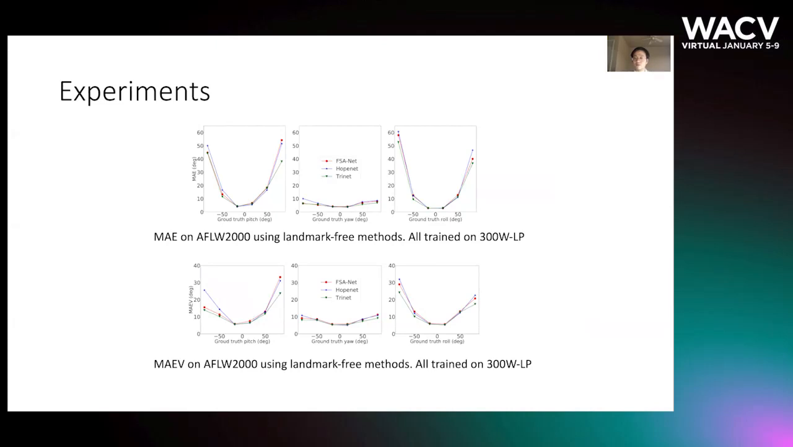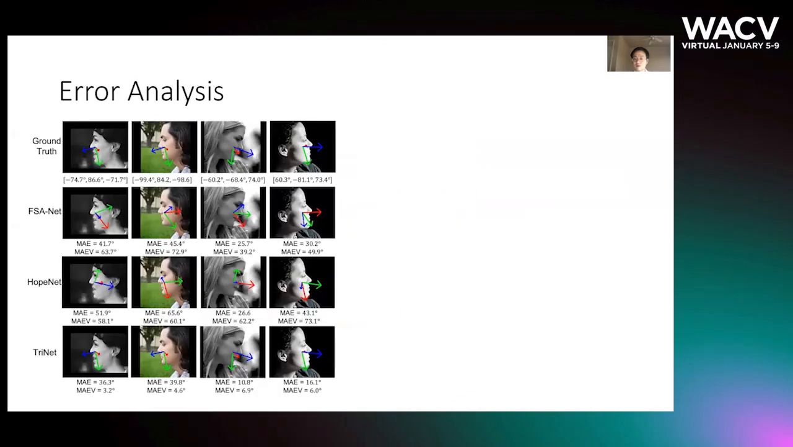We here plot the error distributions of different methods. All of them are trained on the dataset of 300W-LP and tested on AFLW2000. Our method, the green line, has smaller prediction errors, especially for large pose angles. This conforms to our explanation before.